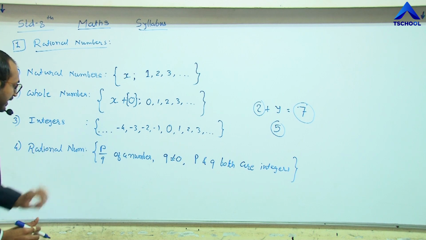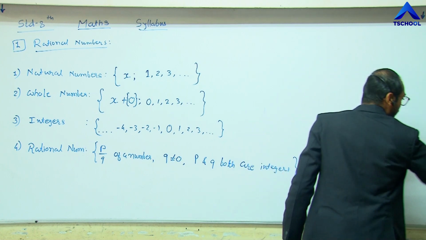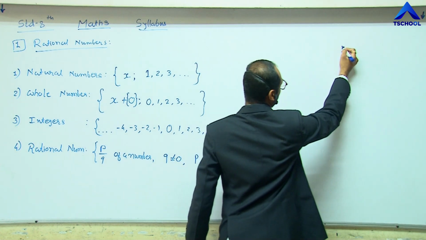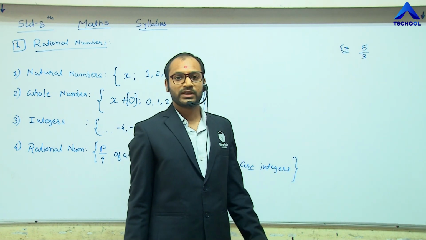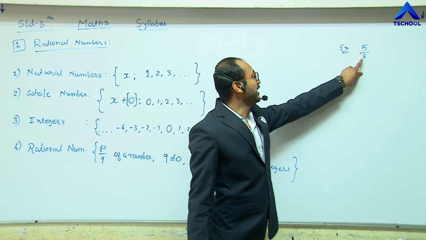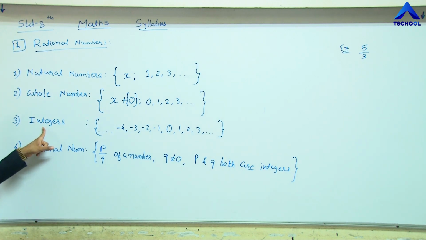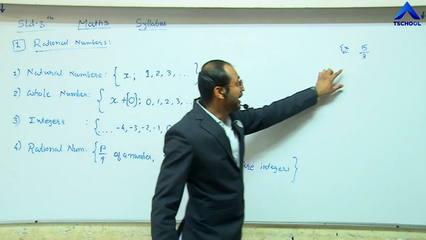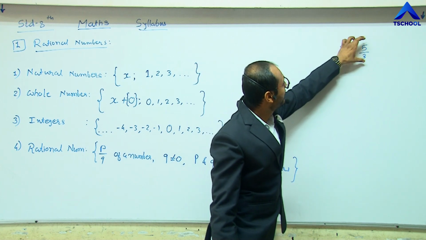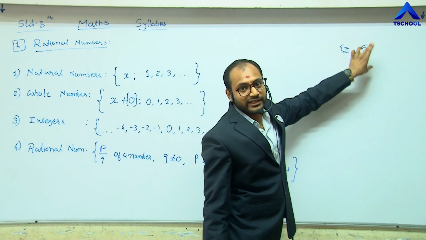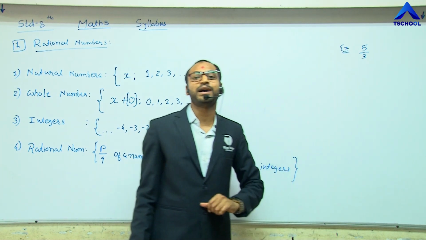So if we take an example like 5 by 3, 5 and 3 are both integers, and the denominator 3 is not 0. So this ratio 5 by 3 is called a rational number.